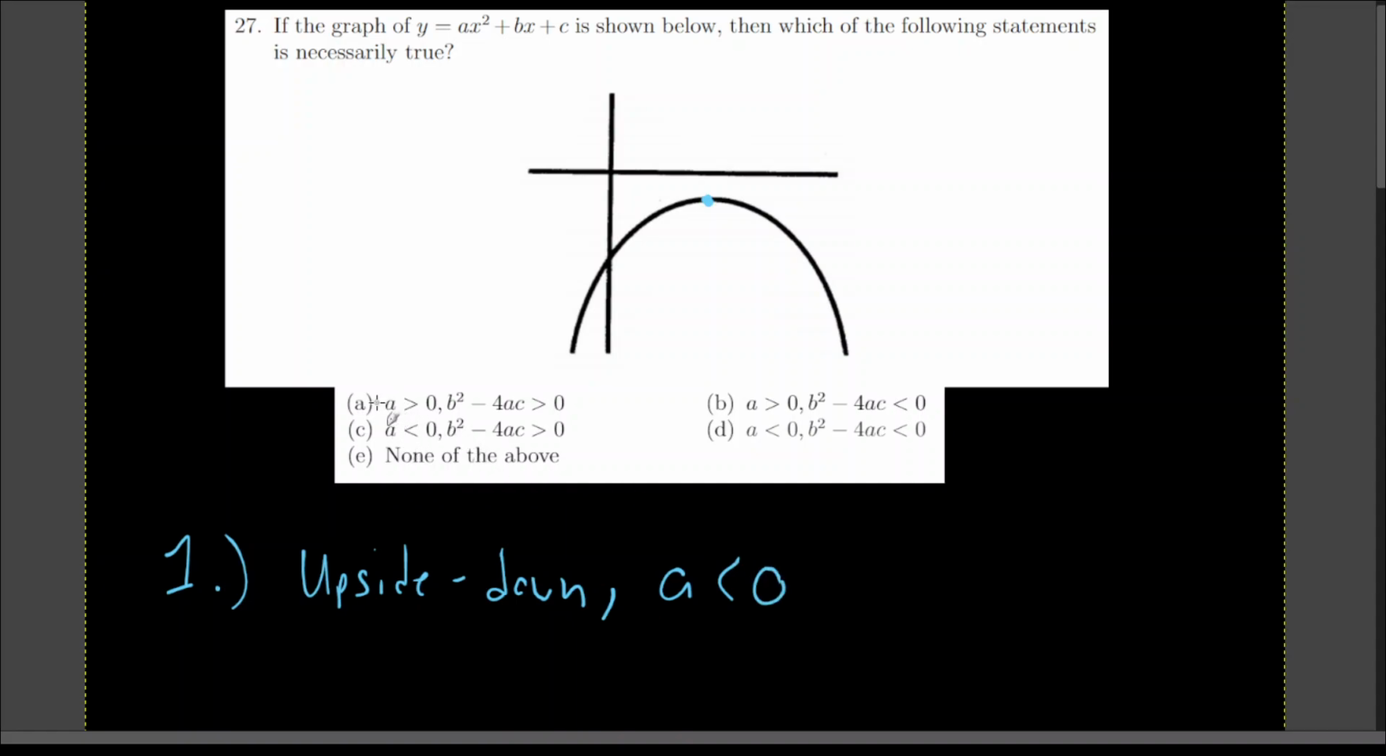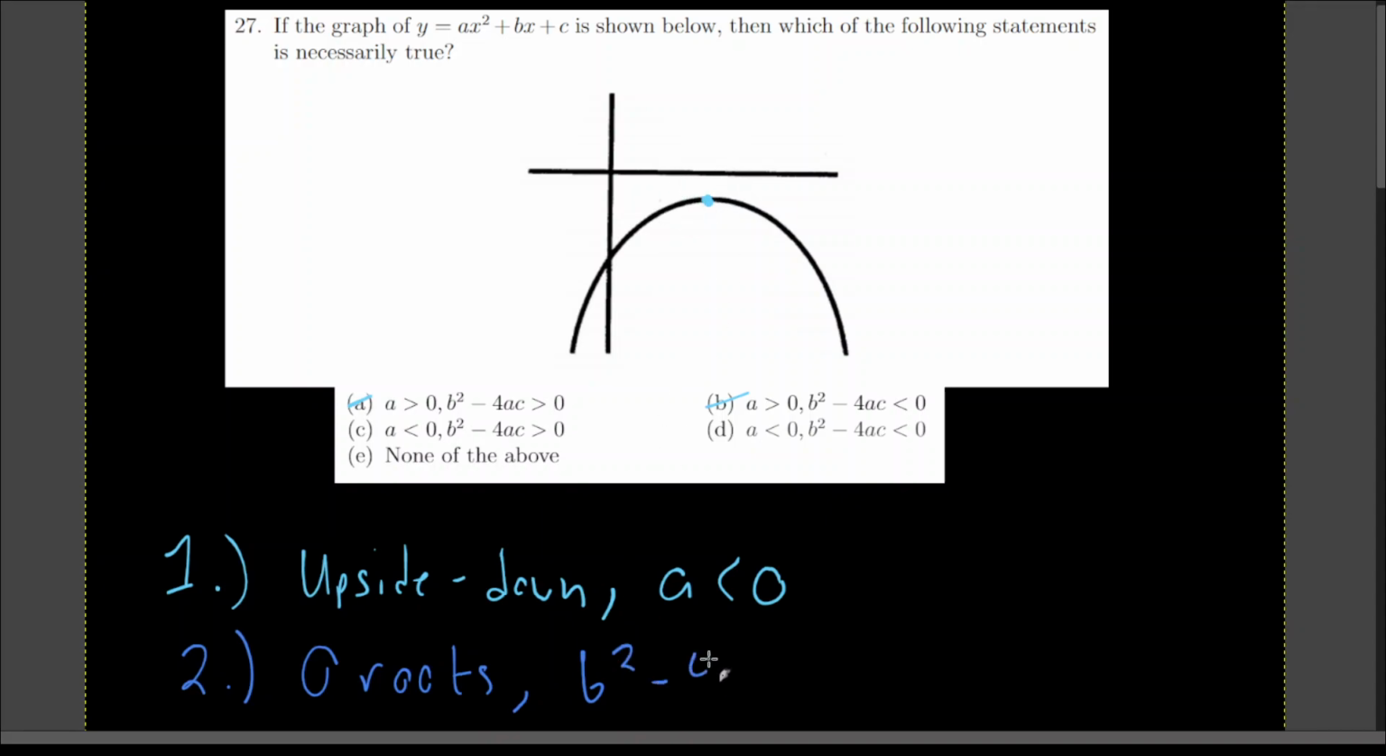Okay, great. So answer choice A is not an option, answer choice B is not an option. We're deciding between C, D, and E. Okay, let's move on to the second fact. The second fact that we can observe is there are 0 roots to this equation, and by roots I mean how many times does this parabola intersect with the x-axis? 0 times. It doesn't ever intersect with the x-axis.